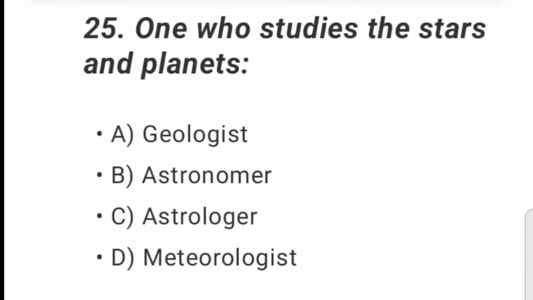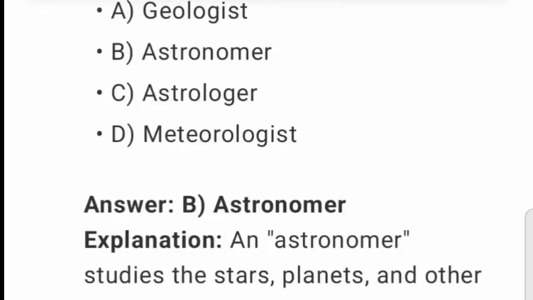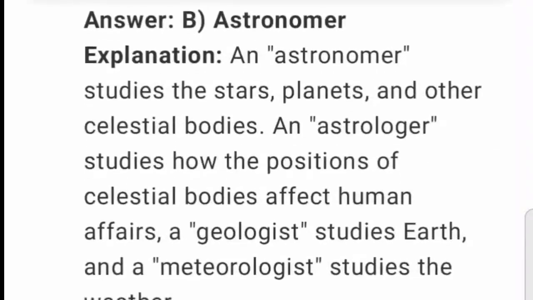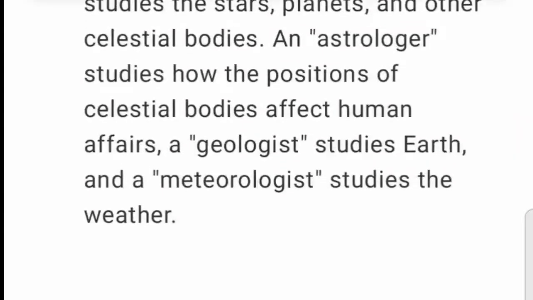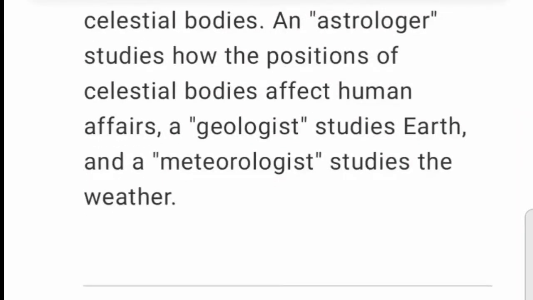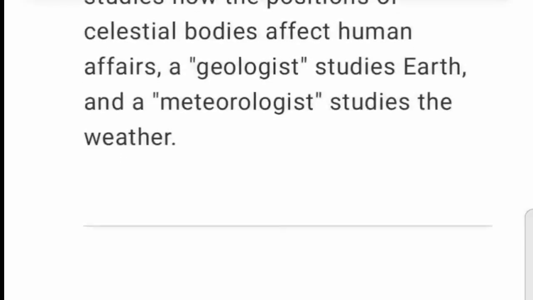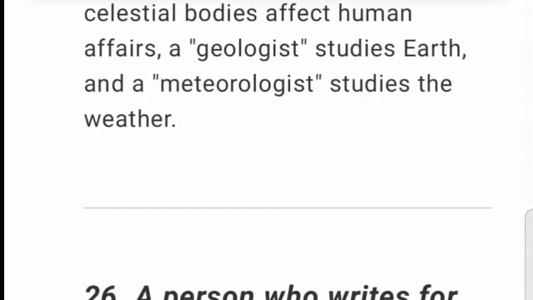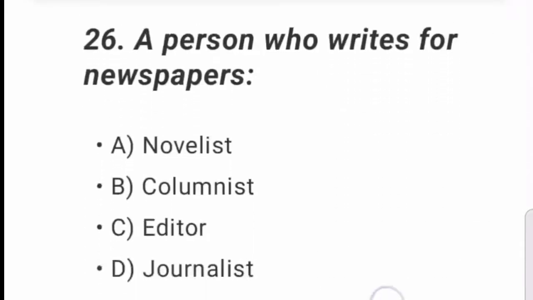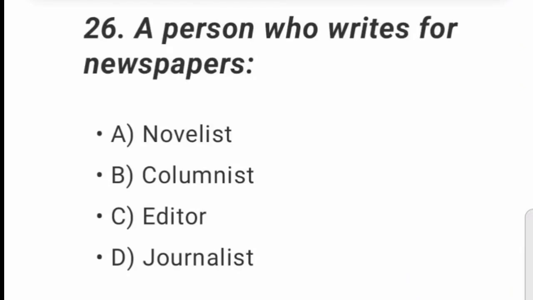25. One who studies the stars and planets. A. Geologist. B. Astronomer. C. Astrologer. D. Meteorologist. Answer: B. Astronomer. Explanation: an astronomer studies the stars, planets, and other celestial bodies. An astrologer studies how the positions of celestial bodies affect human affairs, a geologist studies Earth, and a meteorologist studies the weather.